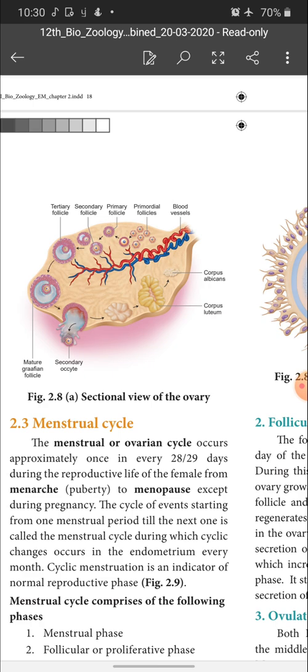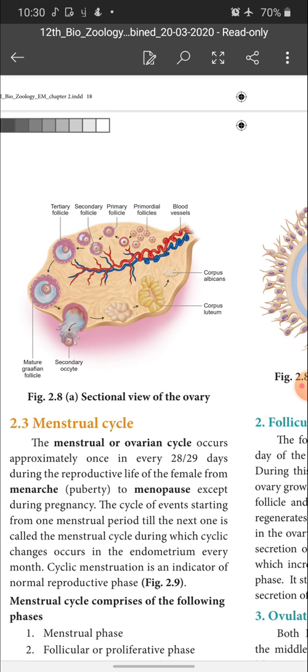So when we speak about the menstrual cycle, the cyclical events taking place in the uterus and ovary are called the menstrual cycle. Okay, children, I'll stop with this. If I enter into the menstrual cycle in detail, it will take some more time, so I want to discuss it very clearly in my next class.